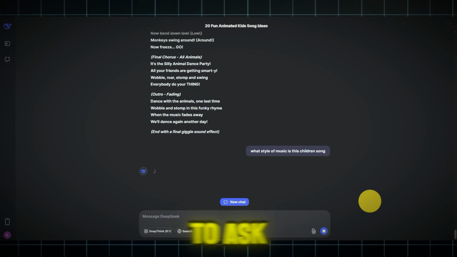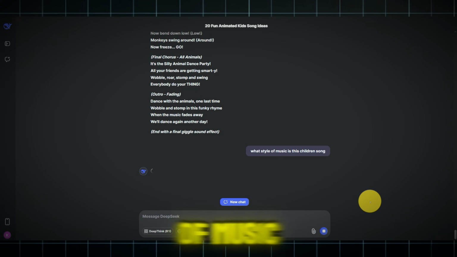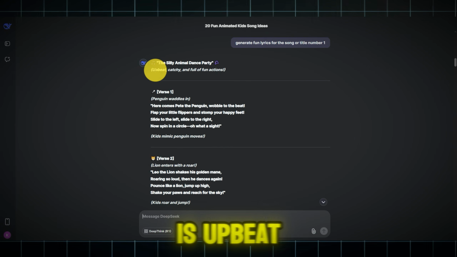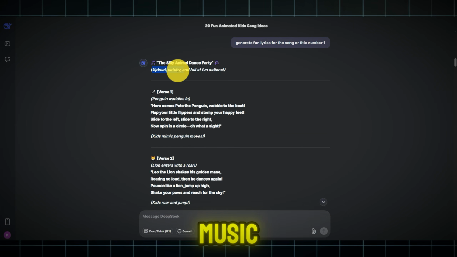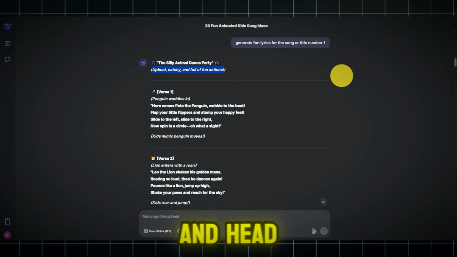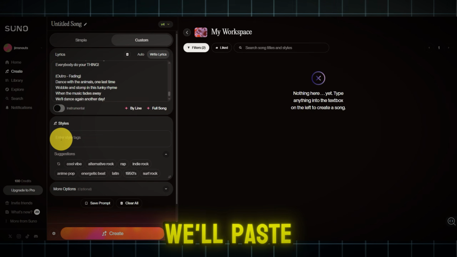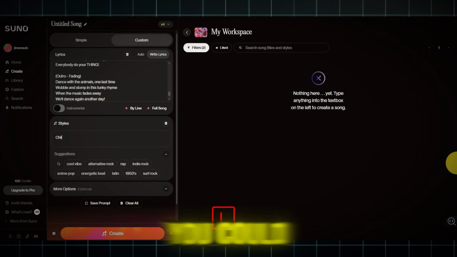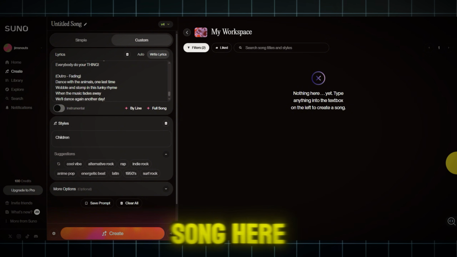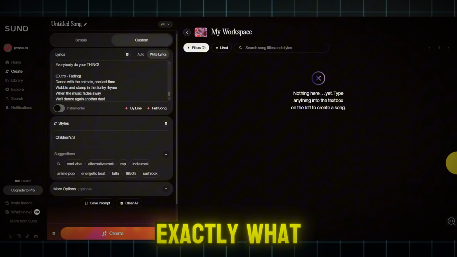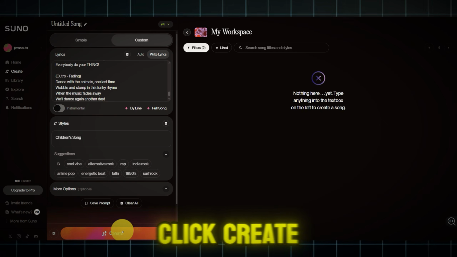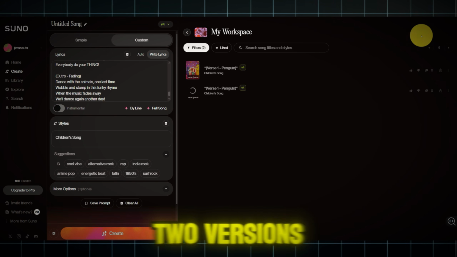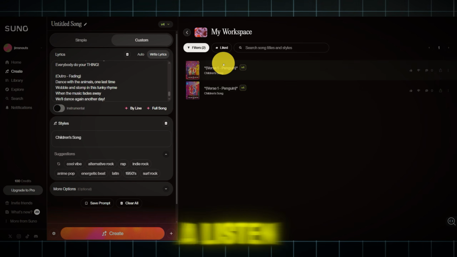I'm going to ask DeepSeek AI, what style of music is this children's song? DeepSeek AI says the style is upbeat and playful children's music. Let's copy that answer and head back to Suno AI. We'll paste that into the style section. If you want to keep it super simple, you could also just type children's song here, since that's exactly what it is. Now, for the magic, click Create, and in just a few moments, Suno AI will generate 2 versions of our song. Let's have a listen.